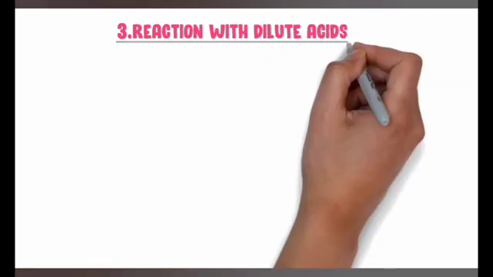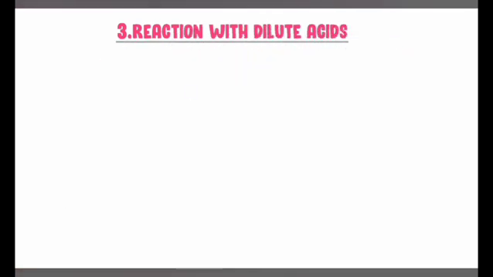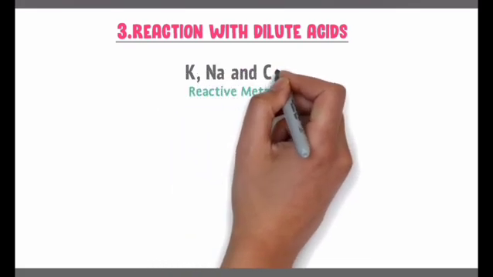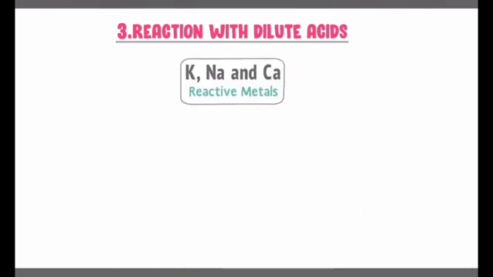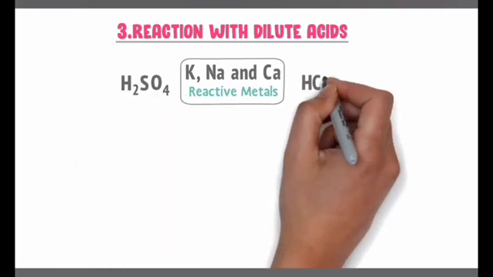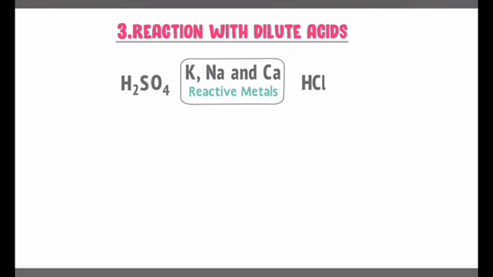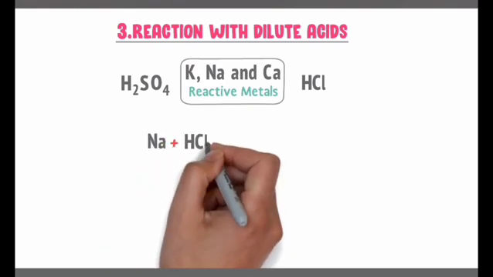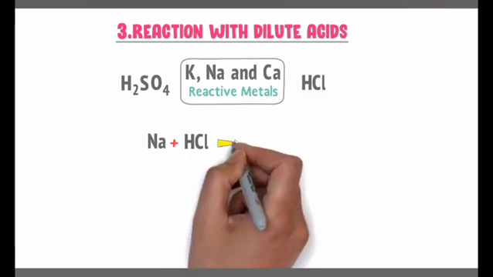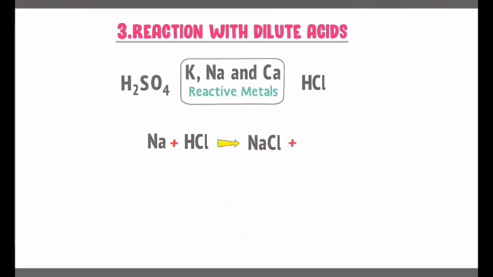The third chemical property of metals is reaction with dilute acids. Reactive metals like sodium, potassium, and calcium react vigorously with dilute sulfuric acid or dilute hydrochloric acid to form their respective metallic salt and hydrogen gas. For example, sodium reacts with dilute hydrochloric acid to form sodium chloride and hydrogen gas. This sodium chloride is a metallic salt.